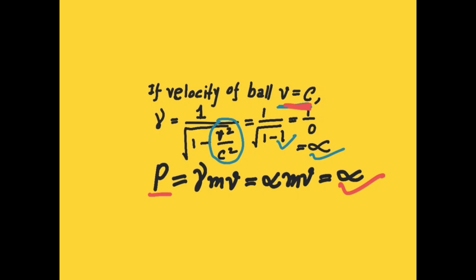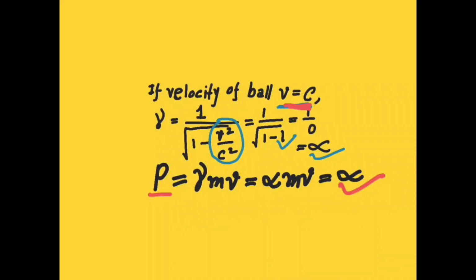This means that we need an infinite amount of force to achieve the velocity of light. To apply infinite force is actually impossible. So yeah, here it makes sense that to reach the speed of light or beyond it is actually not possible.